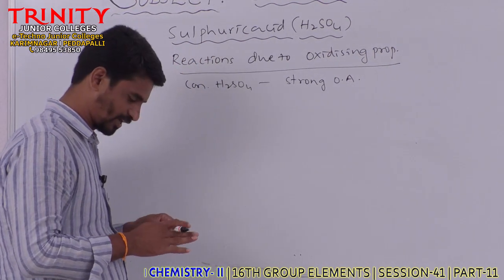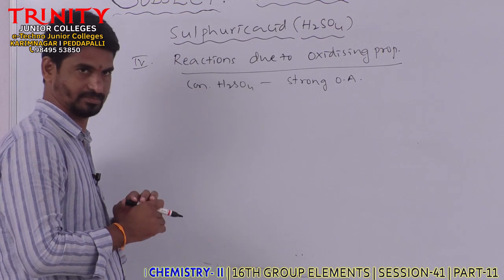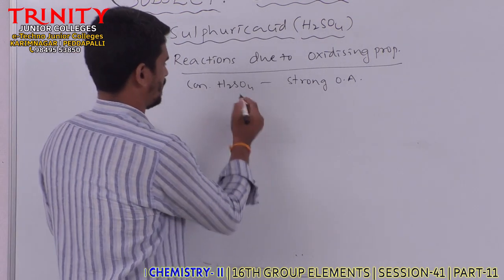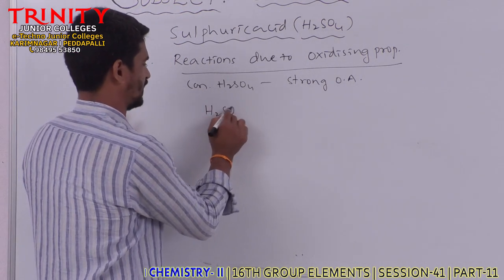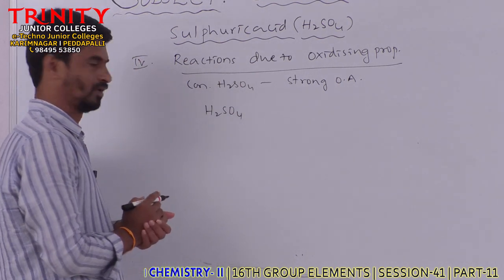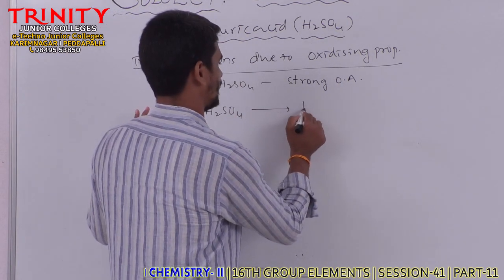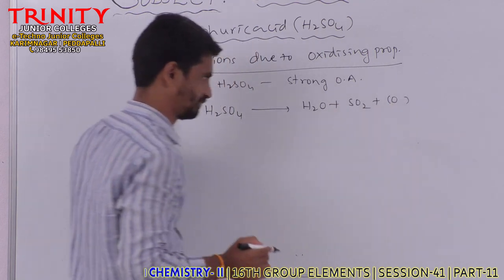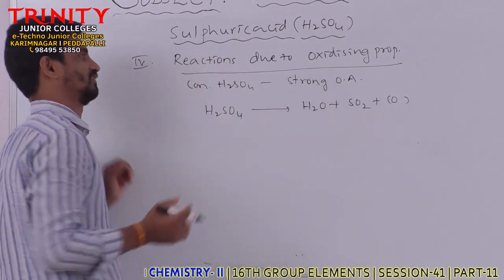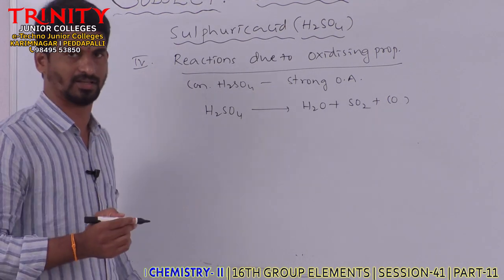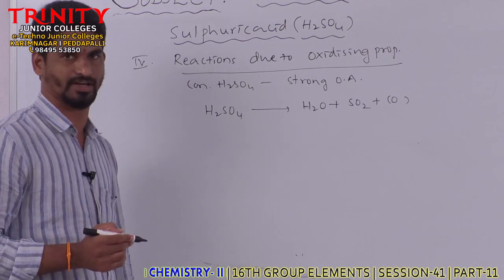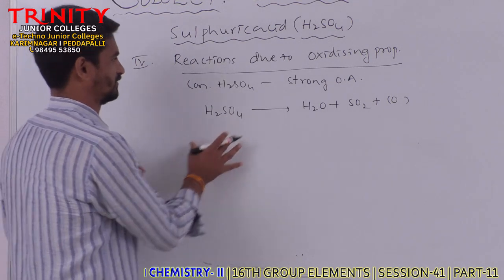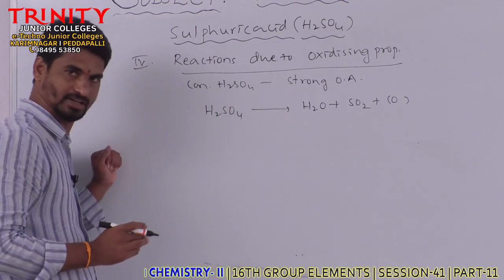Concentrated sulfuric acid can act as an oxidizing agent. It acts as an oxidizing agent because H2SO4 itself converts into H2O plus SO2 plus nascent oxygen. When this nascent oxygen is added to other substances, those substances undergo oxidation. Clear? So like this it can act as a strong oxidizing agent.